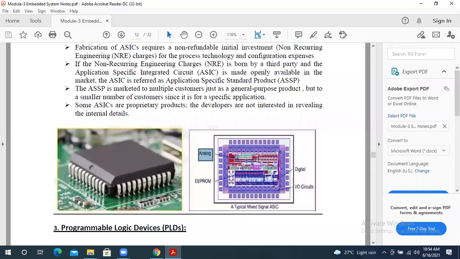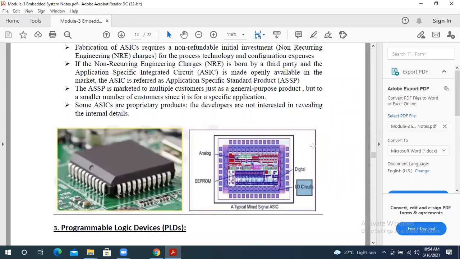To handle both kinds of input, we have both. And IO circuit means input output circuit, that is, the input device and the output device. So that is regarding what an ASIC is.